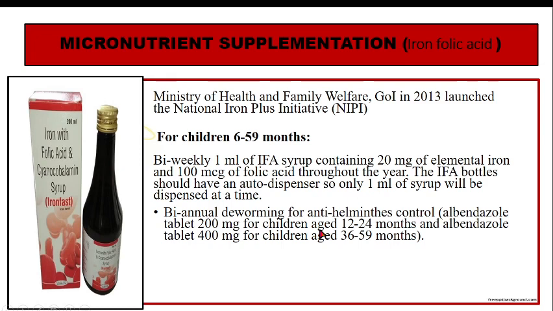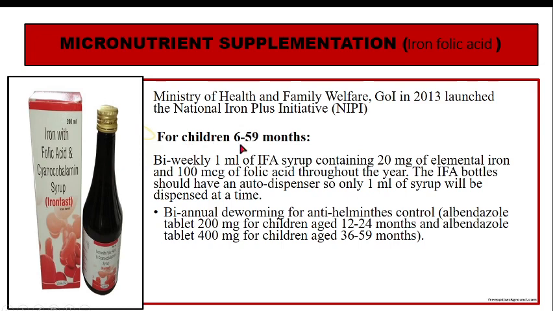Next is iron and folic acid supplementation. For that we have 3 different age groups. So first is syrup. This is a syrup, iron with folic acid and vitamin B12 syrup, which comes in the name of Iron Fast. This has been recommended by the Ministry of Health and Family Welfare, Government of India in 2013. And we have the National Iron Plus Initiative, this is called NIPI. So this program is under NIPI, National Iron Plus Initiative.